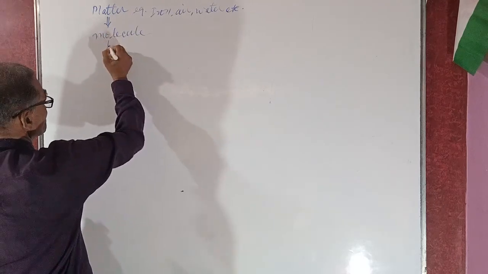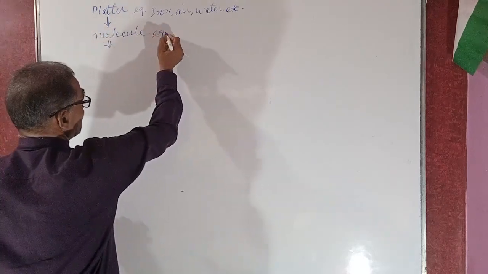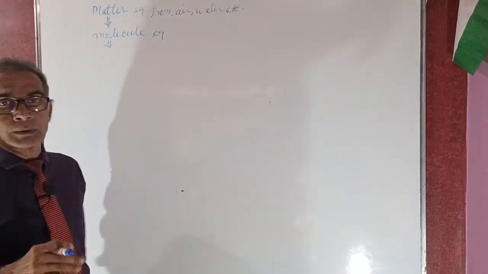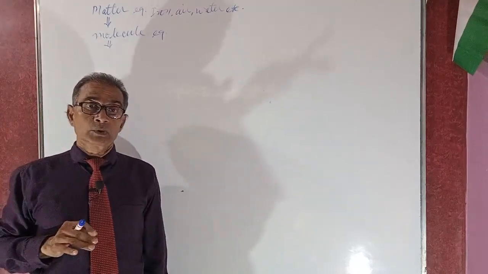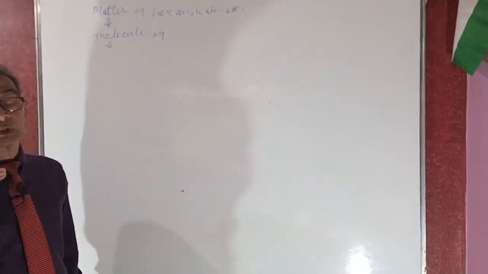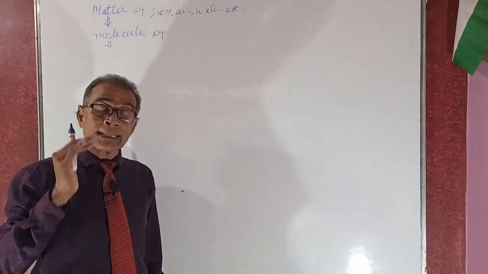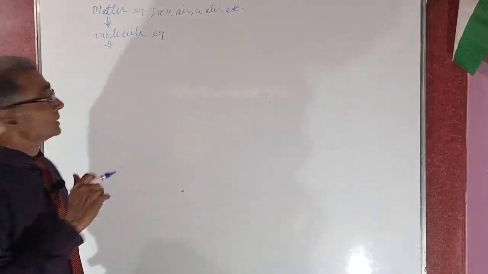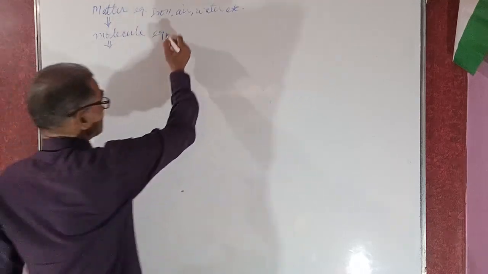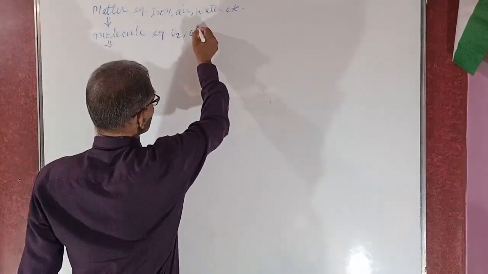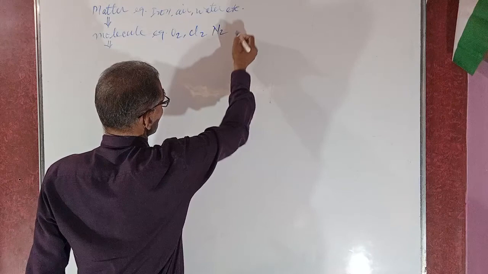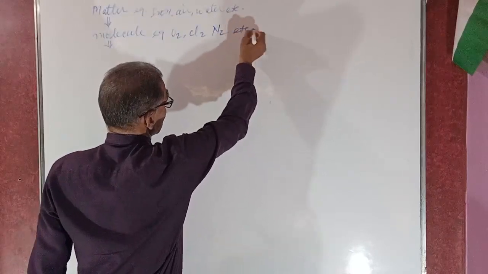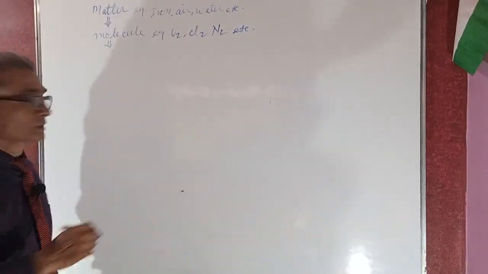What is a molecule, and what is its example? Molecules are those which can live in a free state, but cannot take part in all kinds of chemical reactions. It is said to be a molecule. Examples: O2, Cl2, N2, etc. These are examples of molecules.